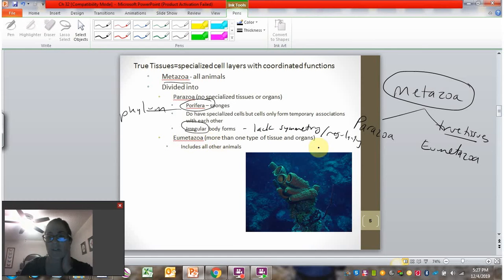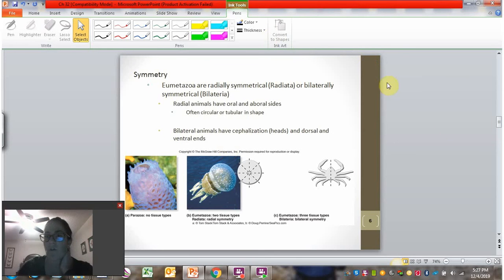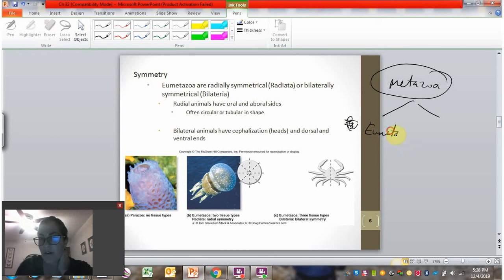And again, eumetazoans have true tissues, at least one type of tissue, and oftentimes organs, and eumetazoans include all other animals besides sponges. So we have our metazoans, and we divide that into eumetazoa and parazoa. And remember that difference is based on eumetazoans having true tissues.